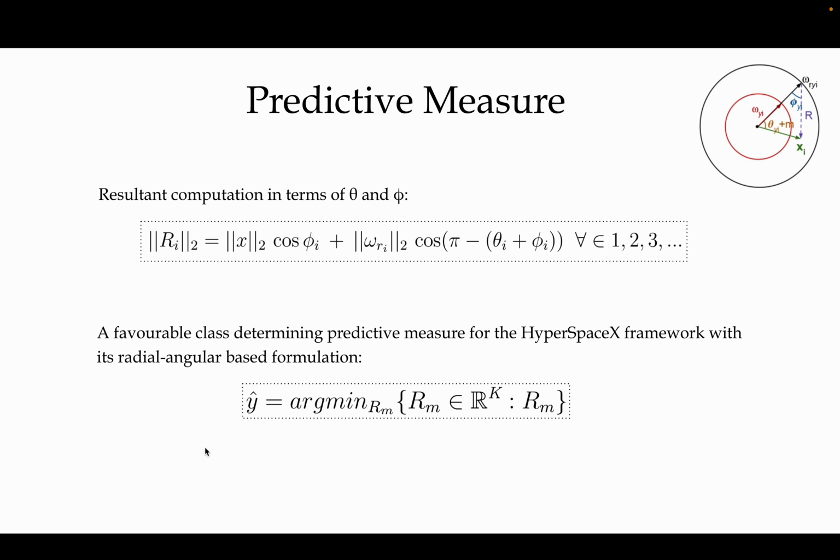Since our hyperspace consists of radial and angular dimensions, we have to compute the predictive measure based on both dimensions by computing the resultant vector using the triangular law. The prediction of the favorable class is made based on the minimum resultant vector.